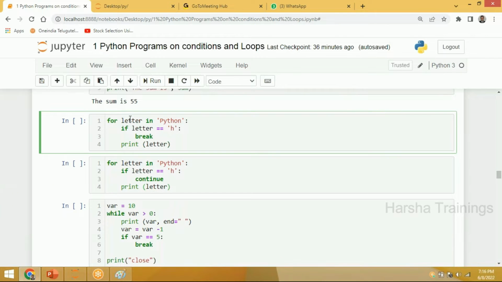Now I wanted to do some examples in Jupyter Notebook to have a better understanding of continue and break statements. For example, for letter in "Python", here I will call this a string. A string is called a group of characters. Now let me copy it into Paintbrush and explain more.